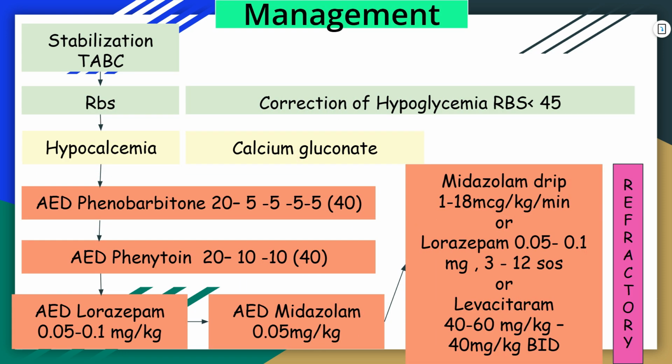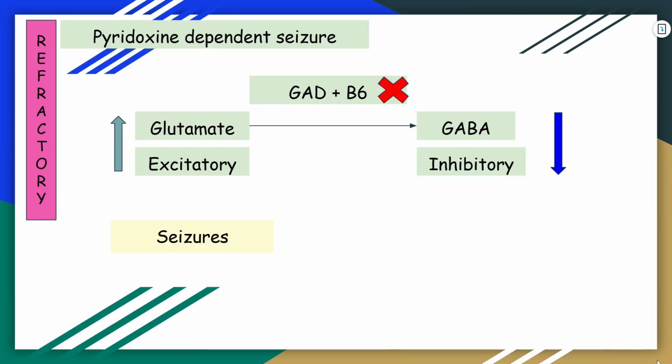To know the answer to this question, let's go back to the management protocol for neonatal seizures. Firstly, we discussed that once after starting a midazolam drip or giving lorazepam or levetiracetam, if the newborn is still having seizure, it means we have reached the stage of refractory seizure. And here comes the role of pyridoxine.